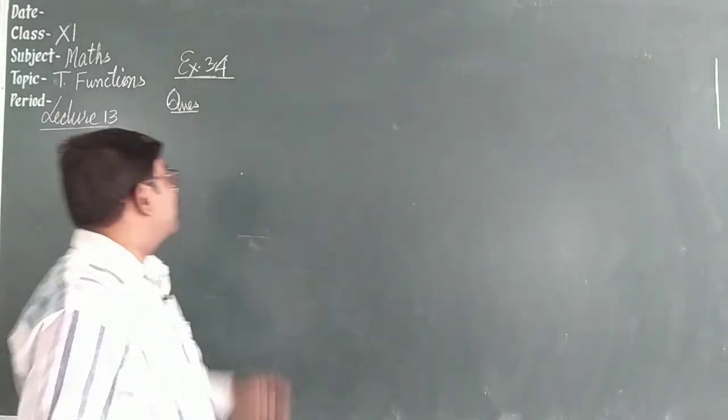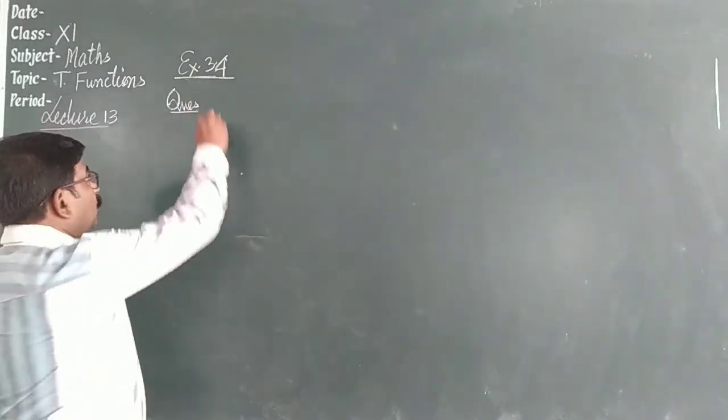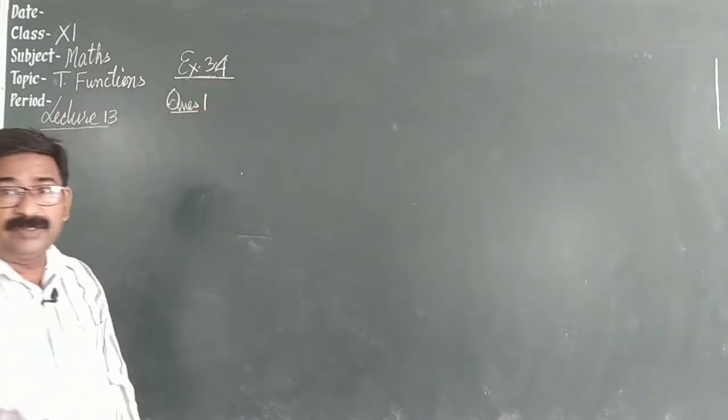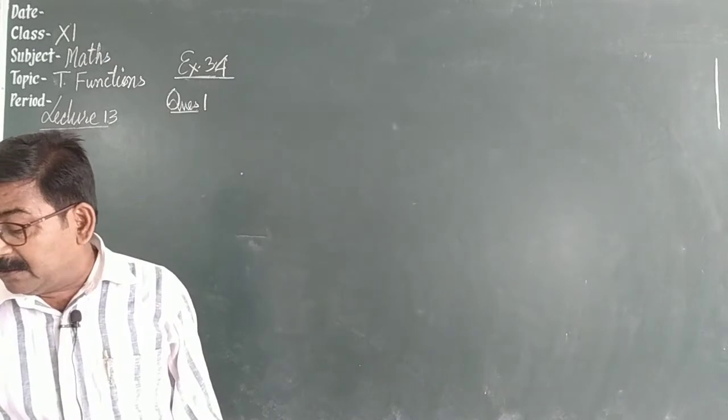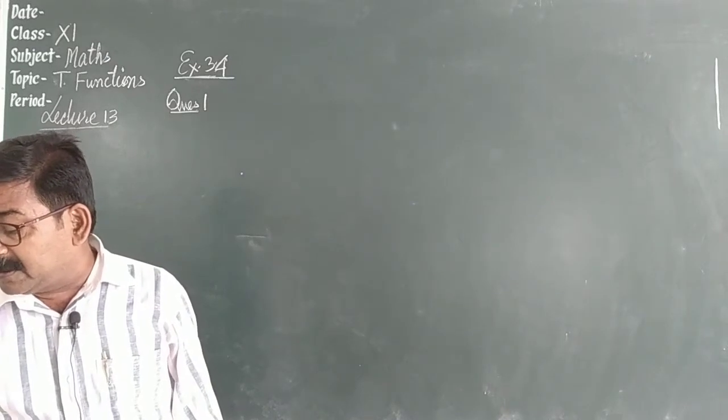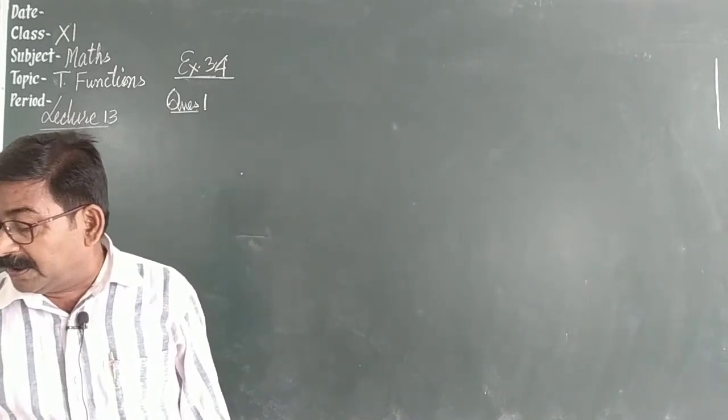We are going to start exercise 3.4, question number 1. Just try to understand, you will be able to understand. Question is, find the principal and general solution of the following equations.